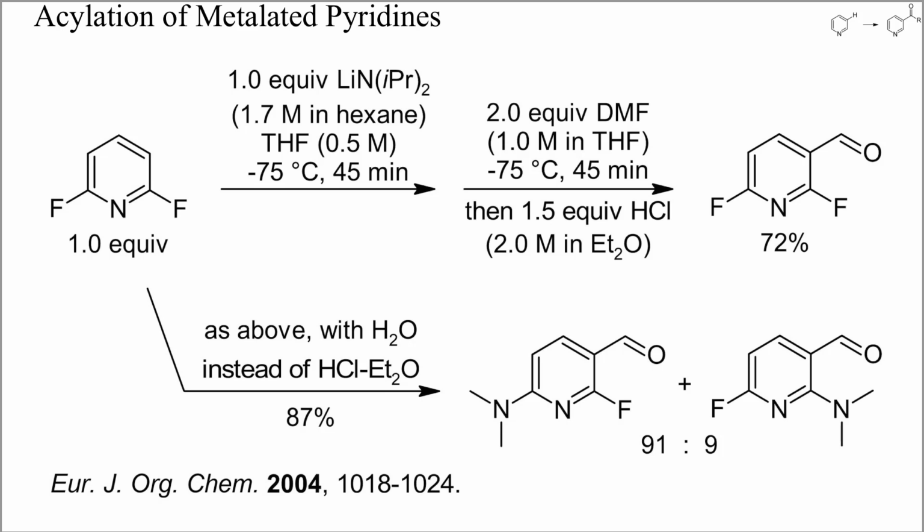If the reaction was quenched with water instead of hydrochloric acid, the main products were dimethylaminopyridines. Ideally, such reactions should be worked up by pouring the reaction mixture into an excess of dilute aqueous acid so that no free dimethylamine can be formed at any time.